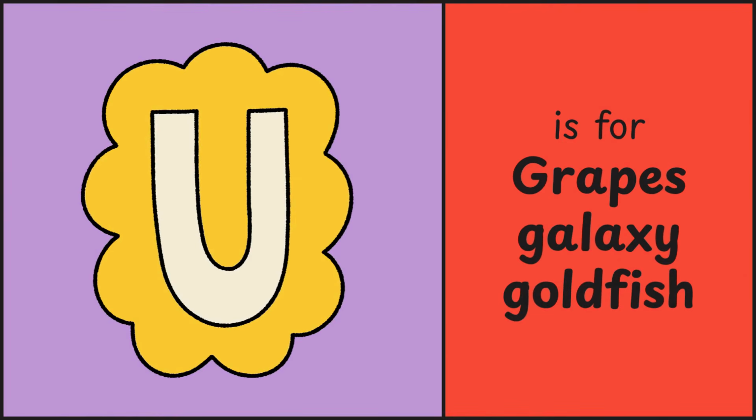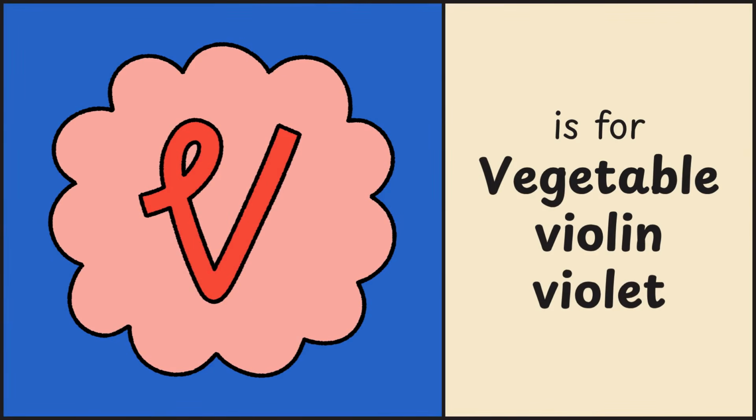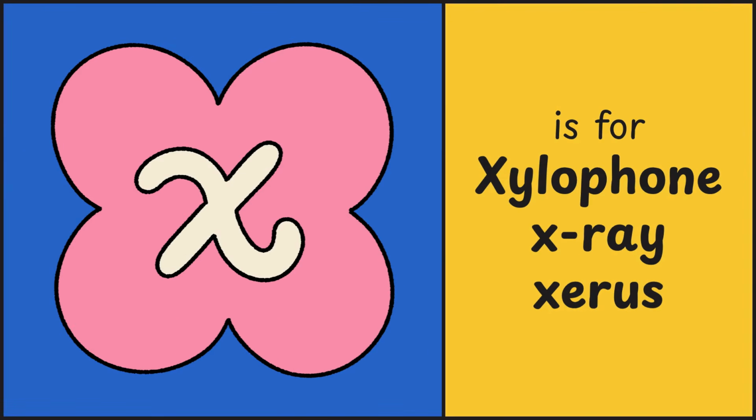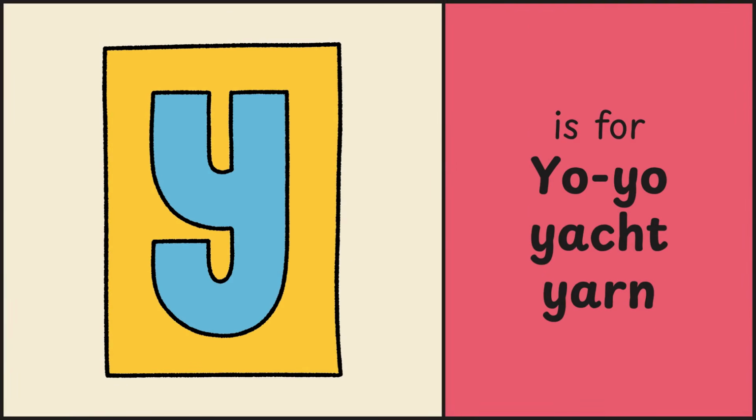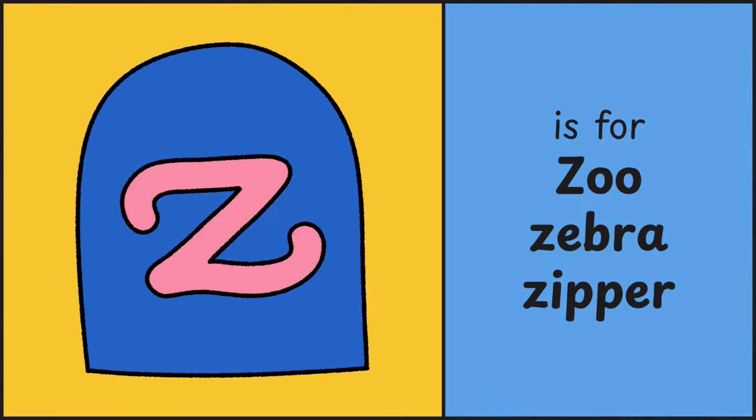U is for grapes, galaxy, goldfish. V is for vegetable, violin, violet. W is for wall, white, wolf. X is for xylophone, X-ray. Y is for yo-yo, yacht, yarn. Z is for zoo, zebra, zipper.